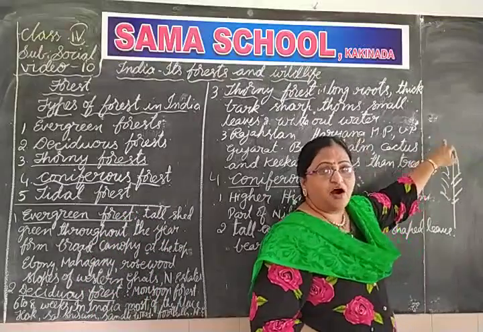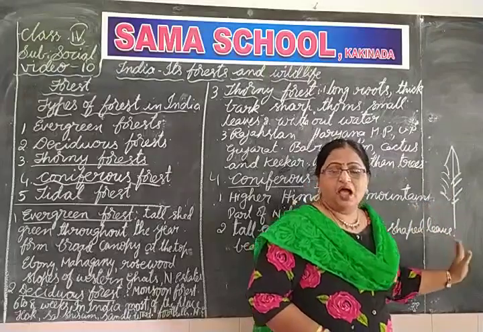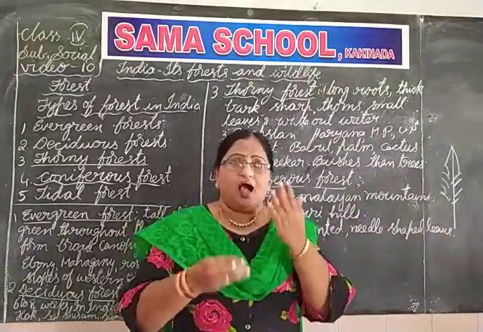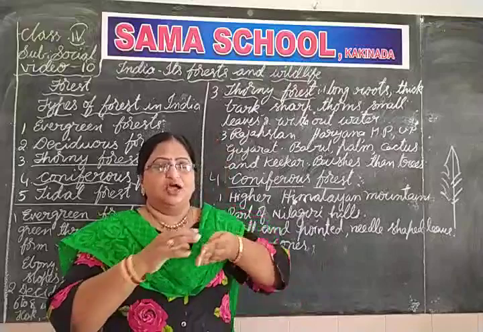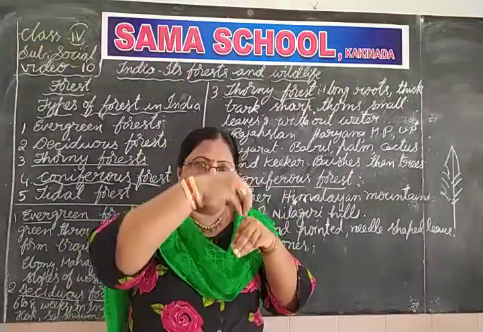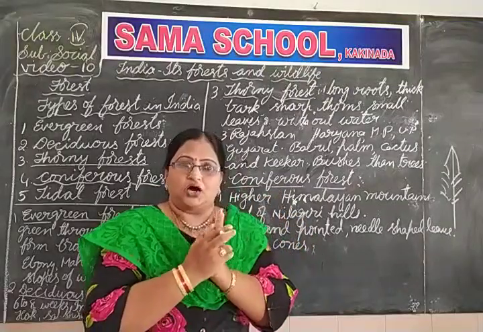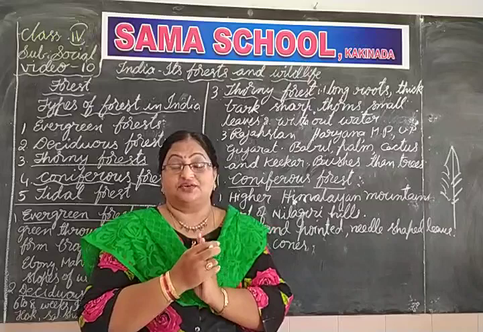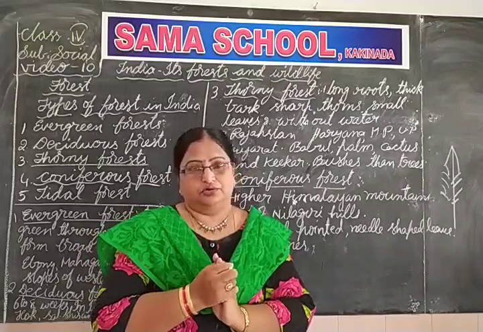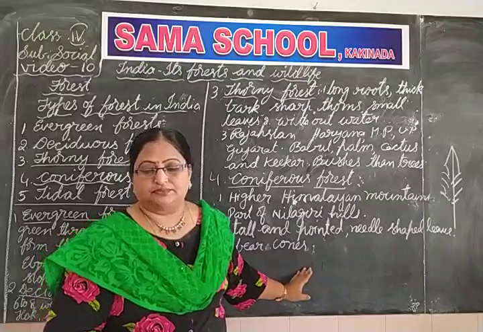If the snow falls, the snow falls down. On the leaf, the snow falls also, but it is already conical and pointed. The snow falls and goes down, so that the tree gets sufficient oxygen to grow. That is why these trees bear cones.